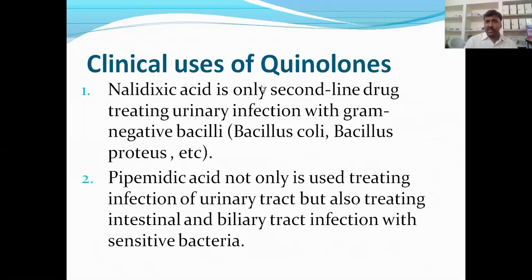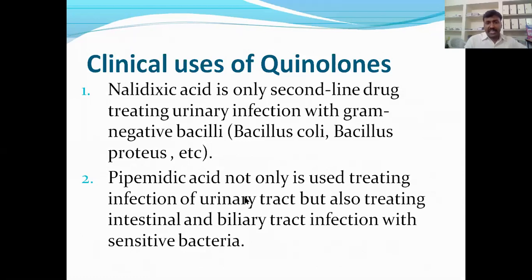And these are the clinical uses of quinolones. Nalidixic acid is the main one. It is mainly used in E. coli and Proteus infections, especially urinary infections. These are not fluoroquinolones. They are mainly used in urinary tract infections and GI tract infections. The causative organisms are E. coli and Proteus.